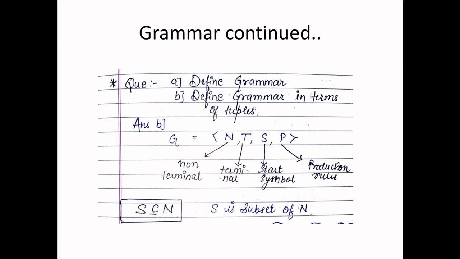Now a grammar is defined in terms of tuples, using four tuples. First is non-terminal N, second is terminal T, then start symbol S, and P is the production rule. Where S is a starting symbol which will always be a subset of N, which is the non-terminal. So it is to be remembered that a grammar is always defined using the four tuples: non-terminal, terminal, starting symbol, and production rules.